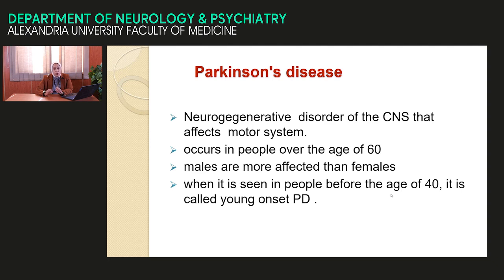It is a disease of old age, around the 60s. Male is affected more than female. In rare cases, we find the disease in a younger age group or juvenile age group. So it is called young onset Parkinson or juvenile onset Parkinson. And in this group, we should exclude one of the list of the secondary Parkinson.